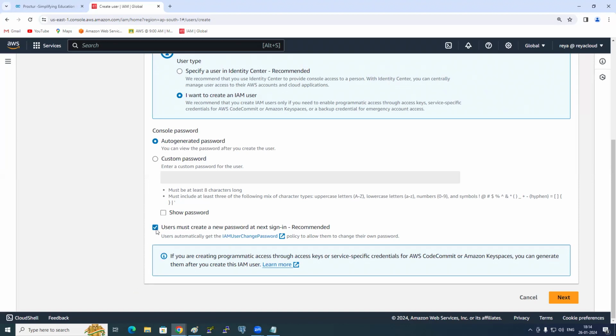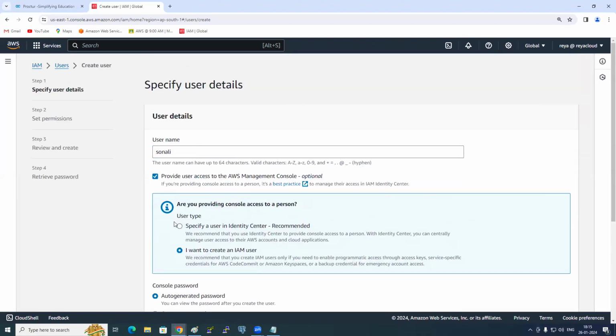As you are creating your own username here, do you need to check this? Not required. So check or uncheck? Check in real time. Now, uncheck, because you are creating your own username. Do you want to change the password later? Not required. You are the only one, right? So it's okay. But in real time, it should be checked. Is it clear? Step number 1.